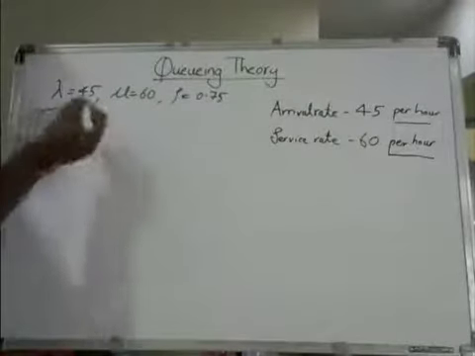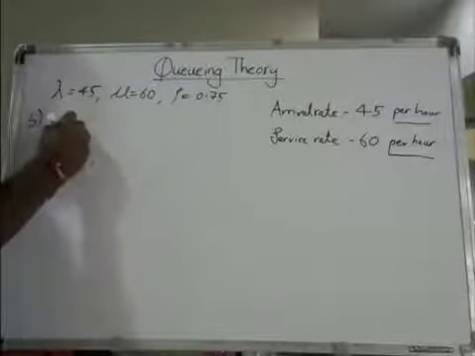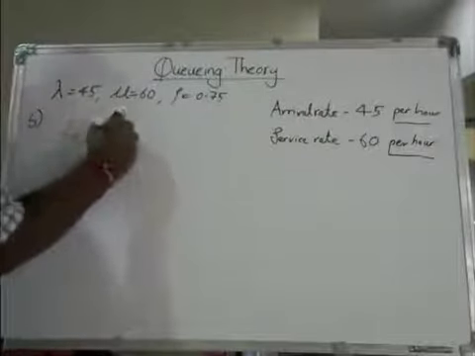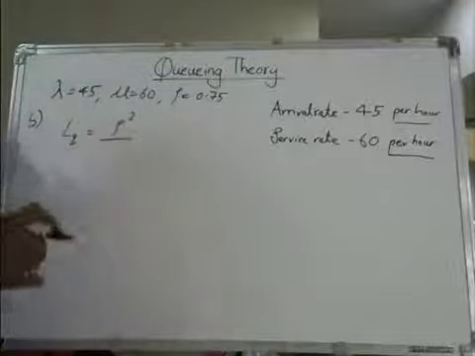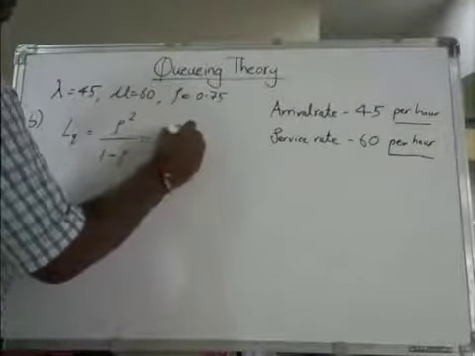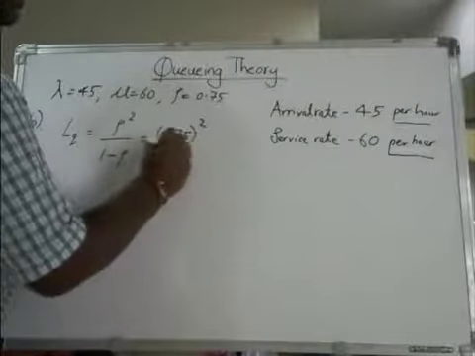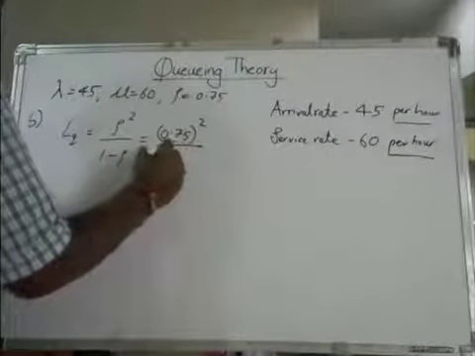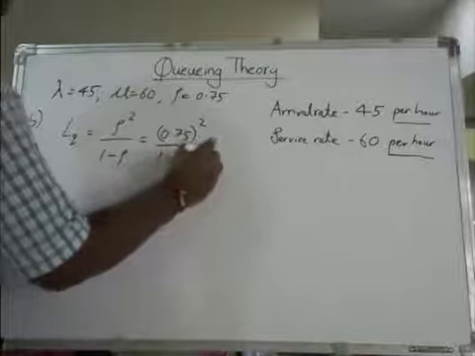Now in B, they have asked us to find LQ. LQ is equal to rho squared divided by 1 minus rho, that is 0.75 whole squared divided by 1 minus 0.75.